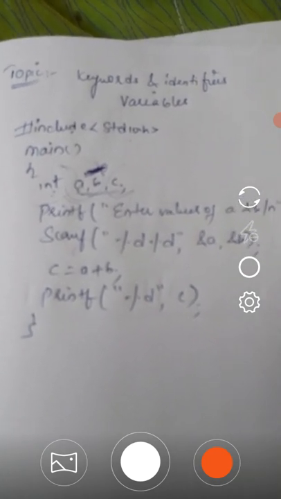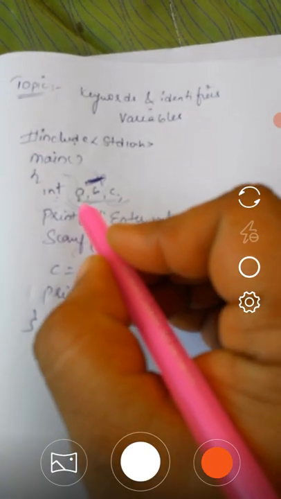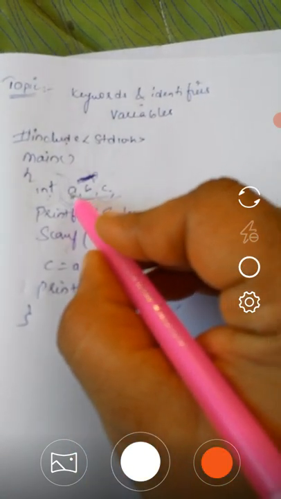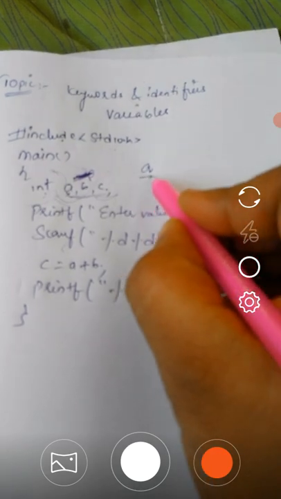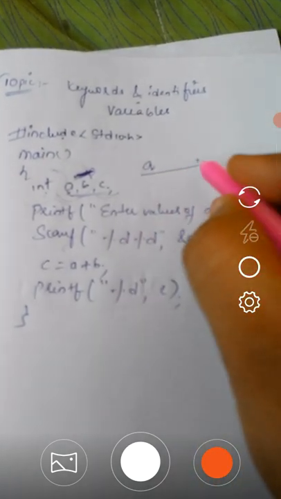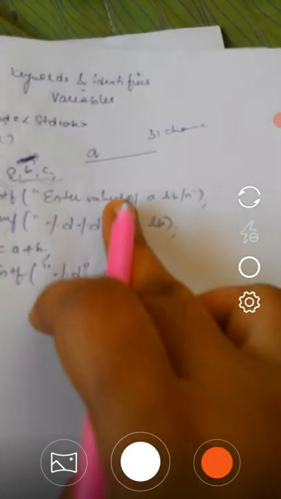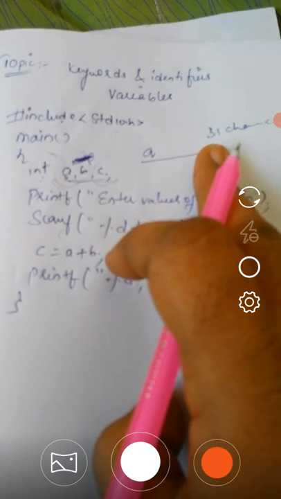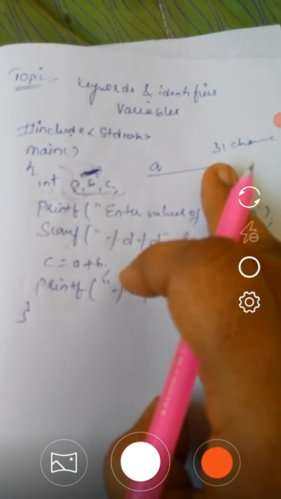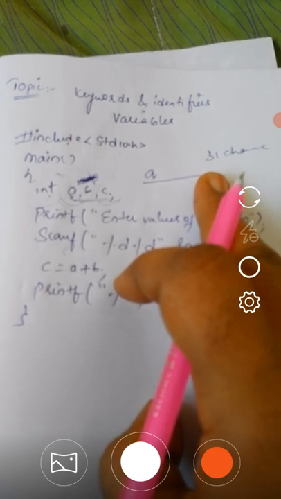The name of a variable can be up to 31 characters. Whatever name we use here, I used the variable name a here, like that I can use a variable name up to 31 characters. Whenever the variable name exceeds 31 characters, that is an invalid variable name. The next rule is it can consist of letters, digits and underscore.